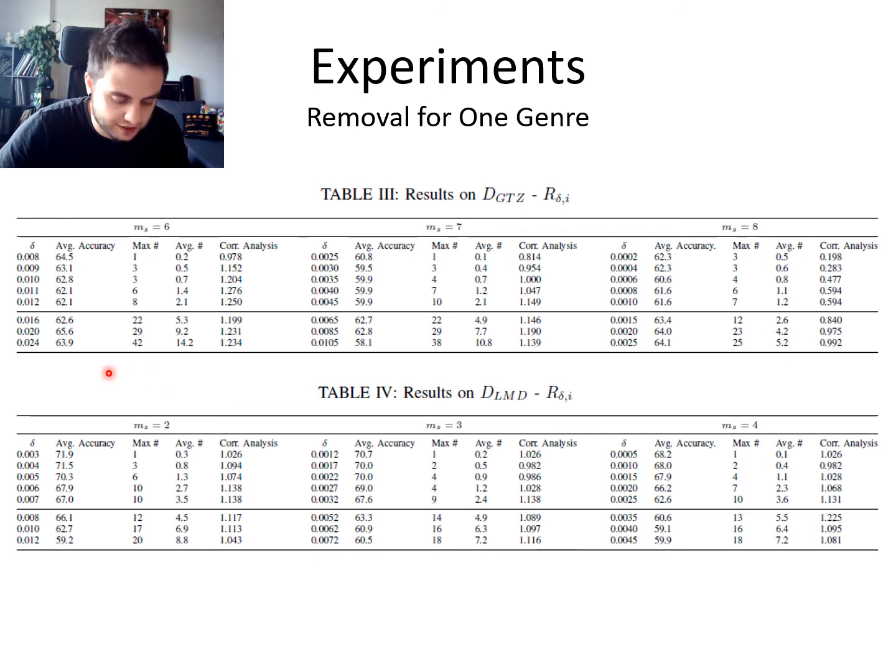And so in the previous slide, without any features removed, we were able to get 64.5% for GTZAN. But here, we're able to get 65.6% average accuracy across the genres. And we're removing a maximum of 29 of the 76 features in total for GTZAN. And there's an average number of 9.2 features being removed per genre.